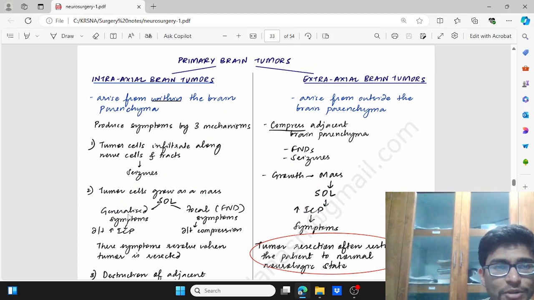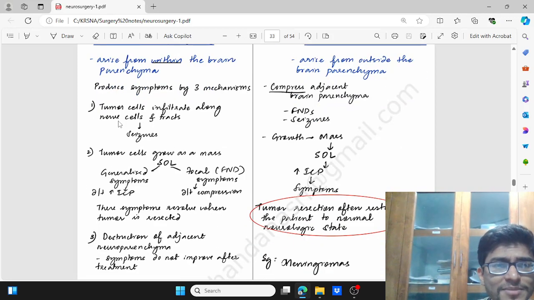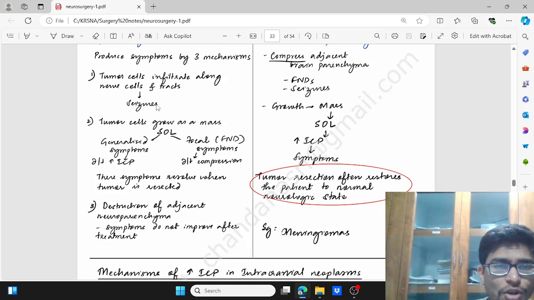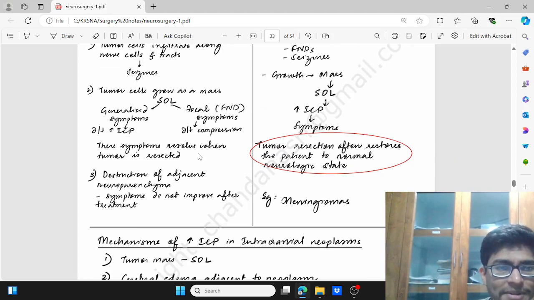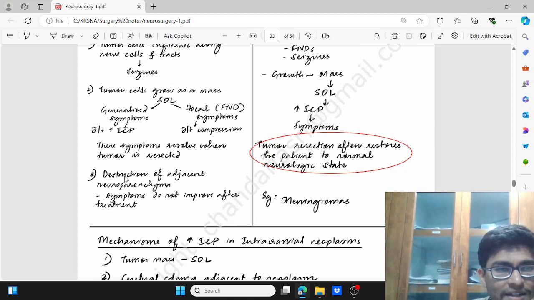Now we see the primary brain tumors, which could be intraaxial or extraaxial. Intraaxial tumors arise from within the brain parenchyma. They produce symptoms by three mechanisms. The first is tumor cells infiltrating along the nerve cells and tracts, which causes seizures or fits. Second, tumor cells grow as a mass, resulting in SOL, which will cause increased ICP, and due to compression will cause focal neurological deficit symptoms. These symptoms resolve when the tumor is resected. Third, destruction of the adjacent neuroparenchyma; these symptoms do not improve after treatment.